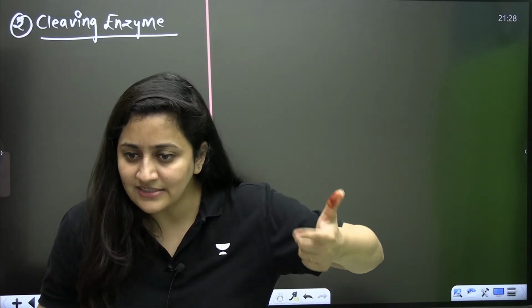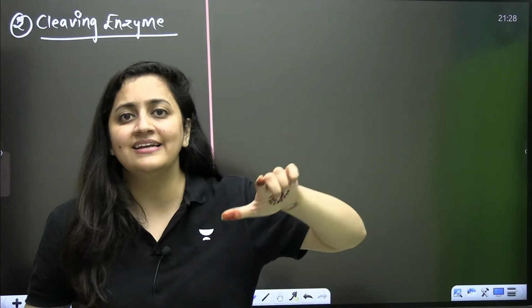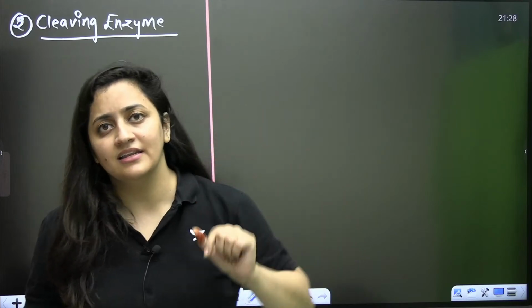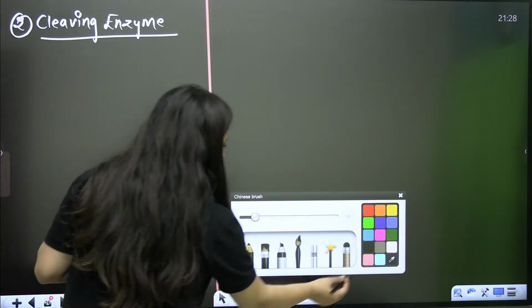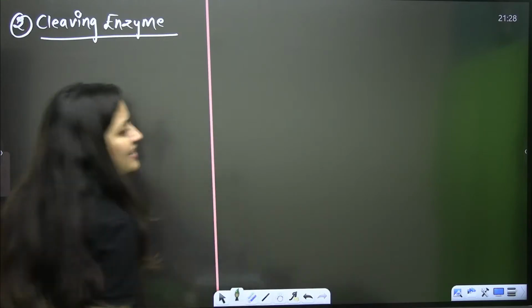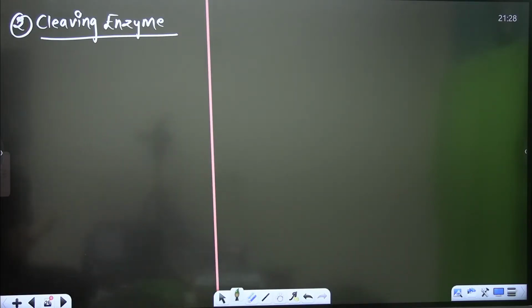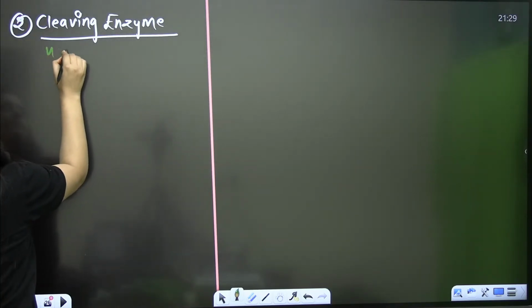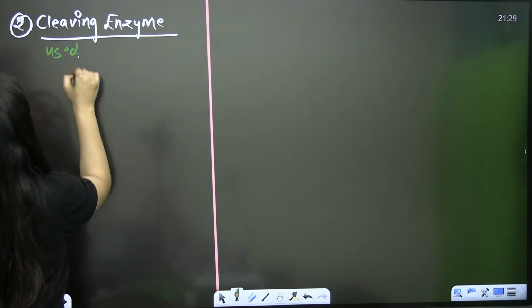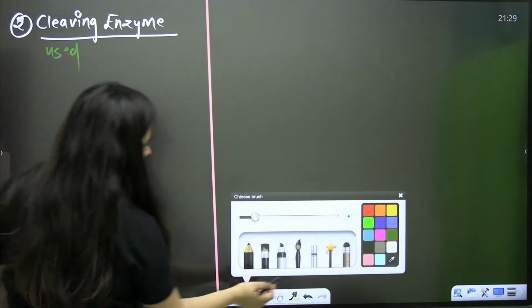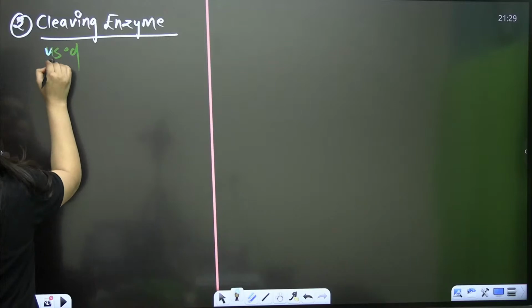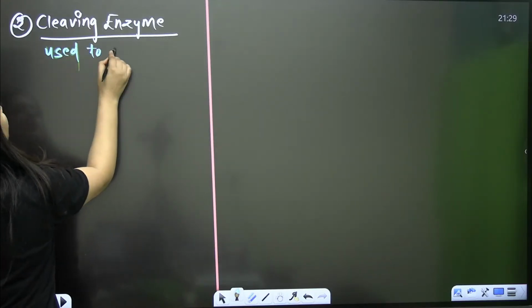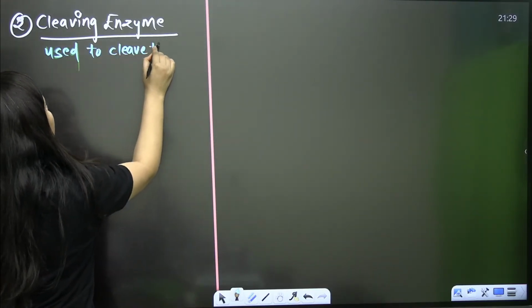Now you can also relate this process. You can also understand it in an easy way, right? So the next category is of what? Next category is of cleaving enzymes. So they are used to cleave the DNA.